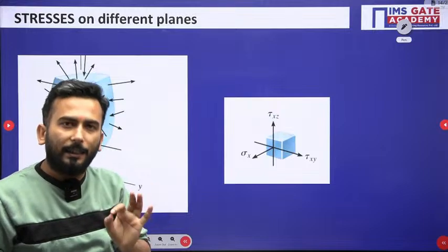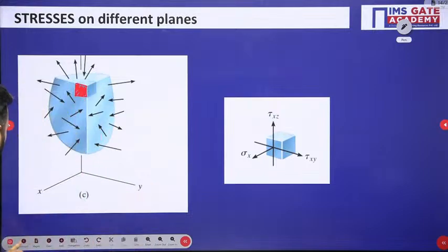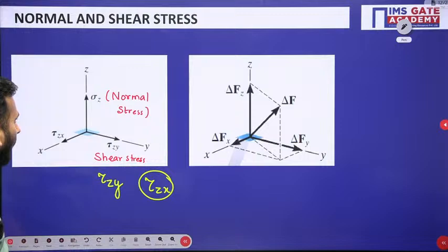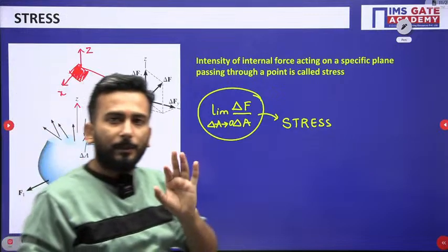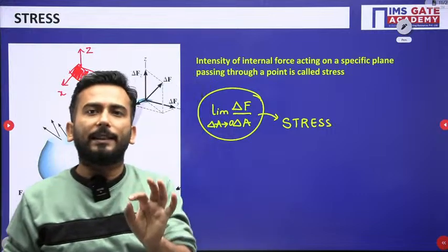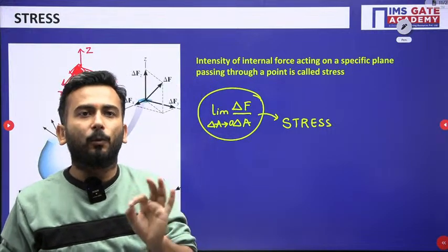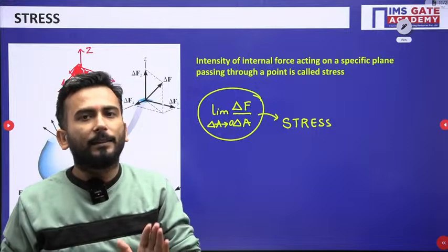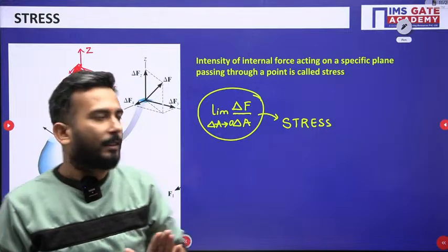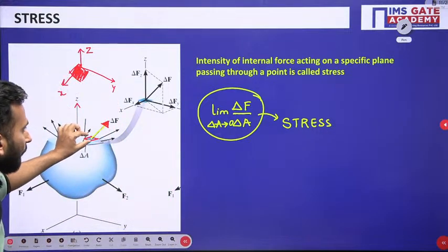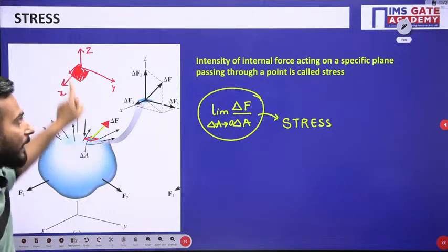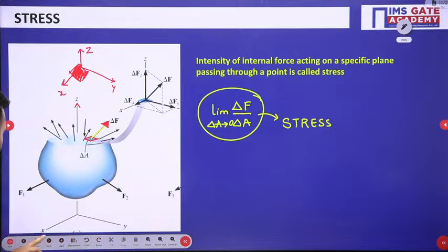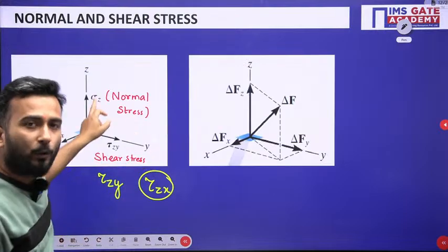That means till now what I have shown you is that one body is there. This body I have cut or dissected in three different ways. One way, I first took this surface, so perpendicular to that is sigma z, so sigma z came into the picture.